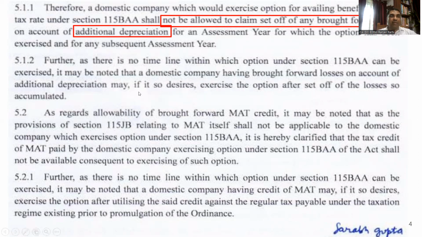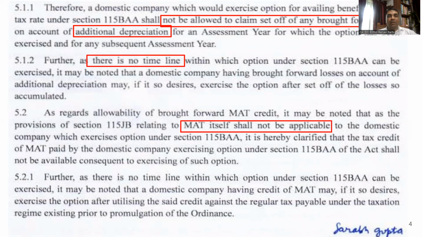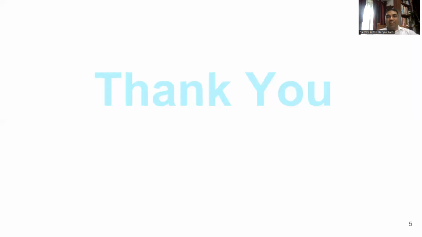And para 5.1.2 also explains that there is no time limit. So one can also plan accordingly. One may first exhaust the brought forward losses, if any, and then opt into this scheme. That is also possible. And para 5.2 also says that MAT itself will not be applicable, so consequently MAT credit will also not be given. So these two things are clarified. Considering all these things, what I feel is that the scheme will be very useful, and one can do good tax planning by using this particular provision. Thank you, friends.